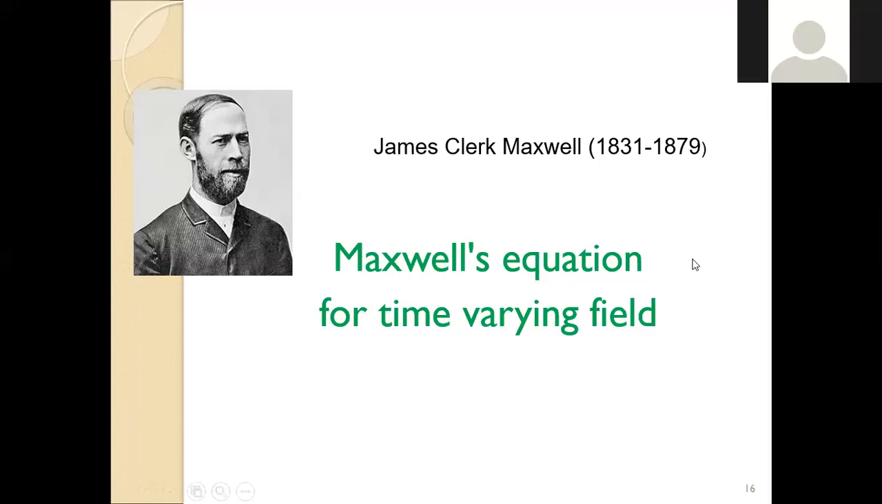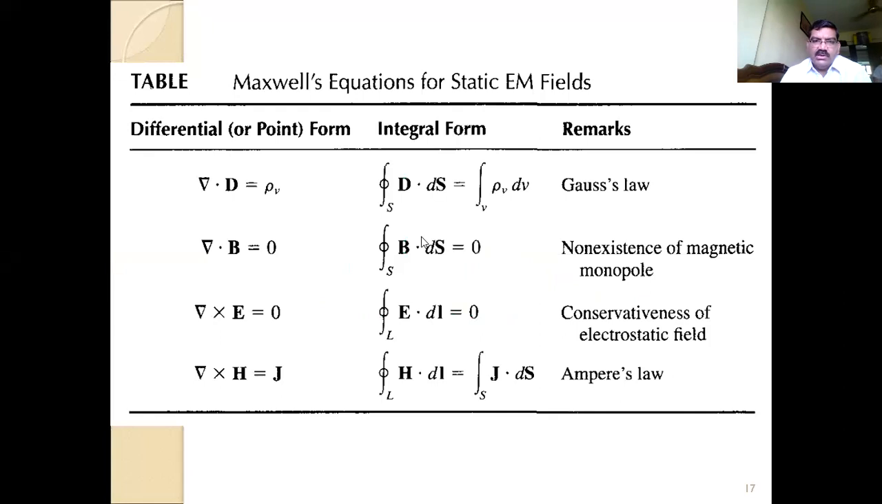So I'll go further. Here are the four Maxwell's equations. Del dot D equals rho V, which we discussed; it is given by Gauss's law. Then del dot B equals zero for the magnetic field, which is the non-existence of the magnetic monopole. What does it mean? The north pole and south pole of a magnet cannot be separated. This has already been proved by scientists.